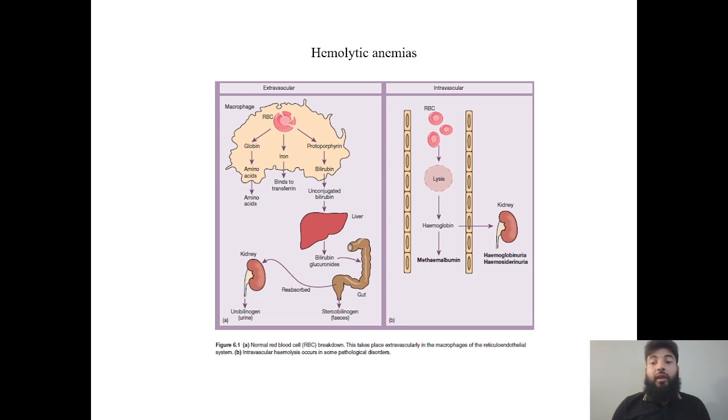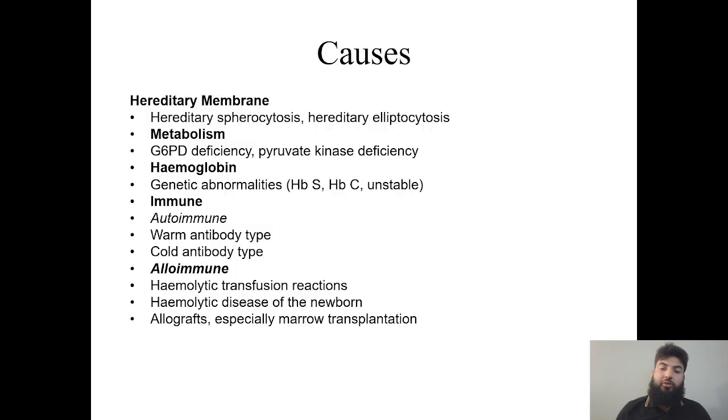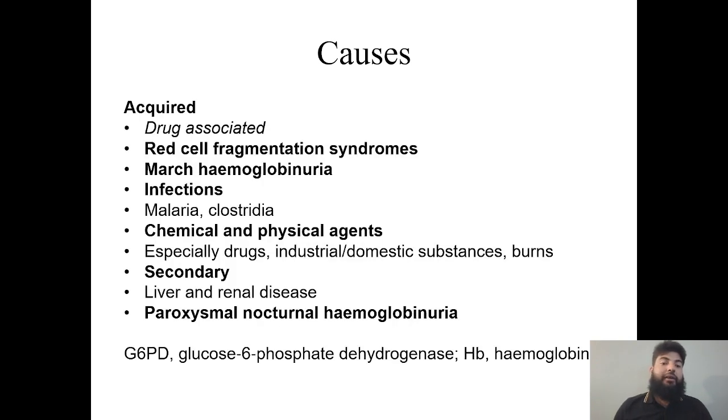So in intravascular hemolysis, there is increased lysis of the cells, you will see free hemoglobin, and hemoglobin filters through the kidneys, and you will see hemoglobinuria. So how do you differentiate between extravascular and intravascular hemolysis? In intravascular hemolysis, you will see hemoglobinuria, while in extravascular hemolysis, you will see an increased amount of urobilinogen in the urine. There are multiple causes. Some of them are hereditary, as I have mentioned here, and some are acquired. I don't want to go into detail at this stage, but you should remember at least these causes.